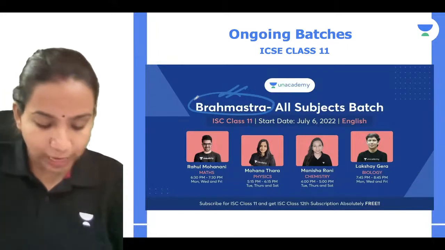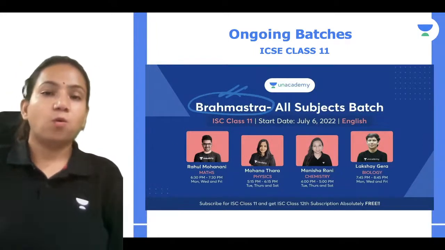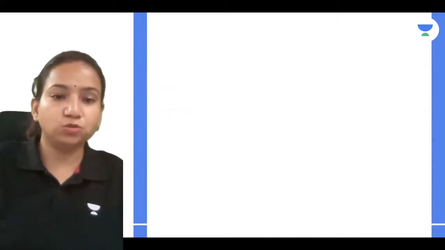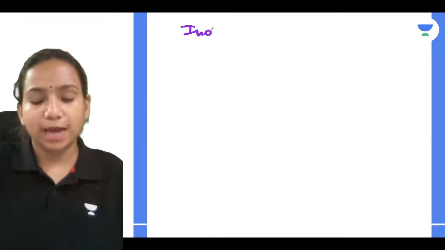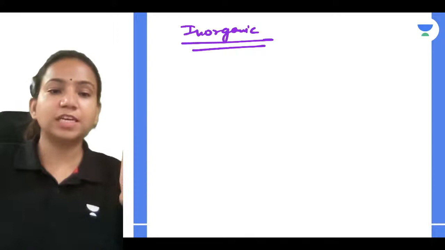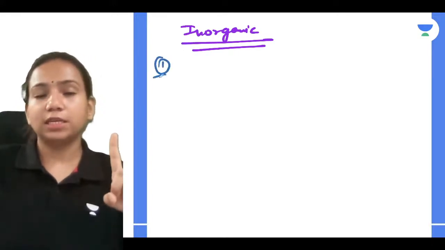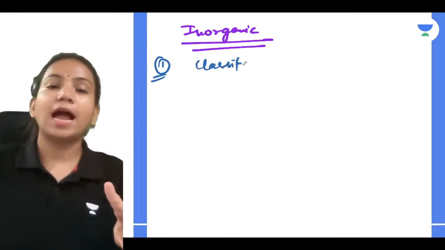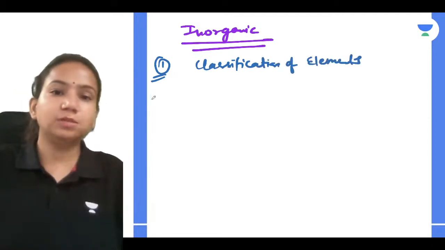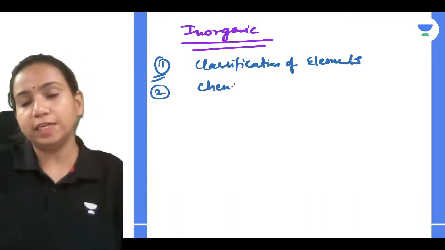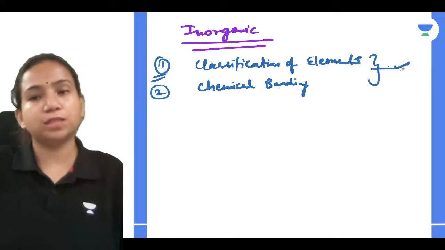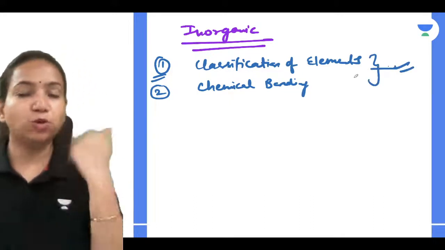Okay, I'll tell you that, Simmer. It's a very simple thing: for inorganic chemistry, we have a few units which we have to know. The basics for inorganic chemistry are classification of elements, which means the periodic table, and chemical bonding, which you first have to know in detail. If your basics are clear, you'll be able to understand the rest of the things.